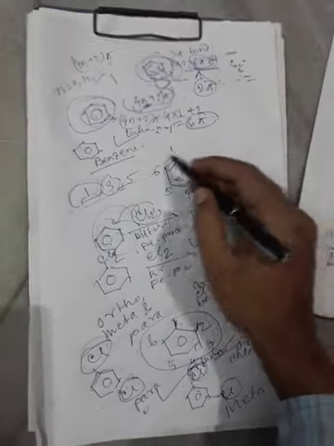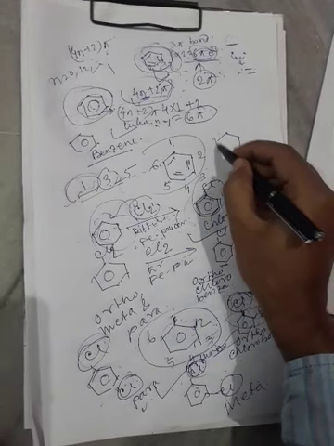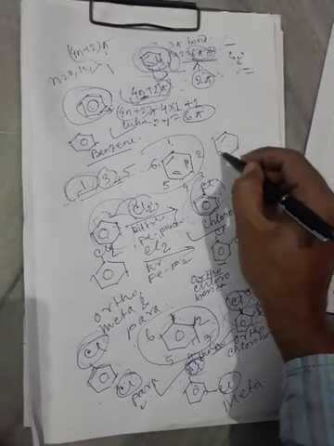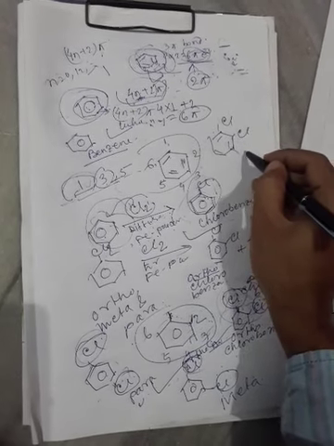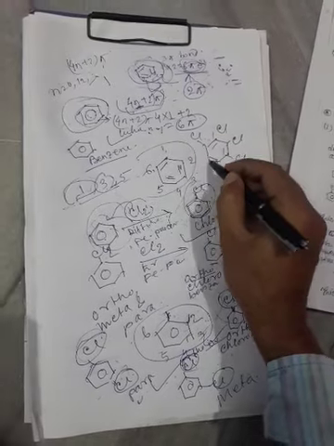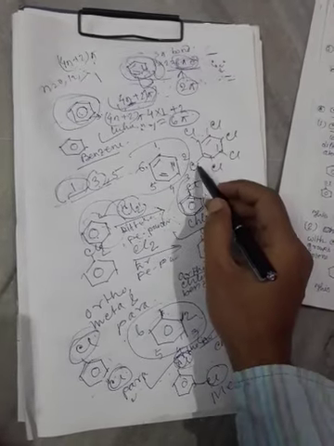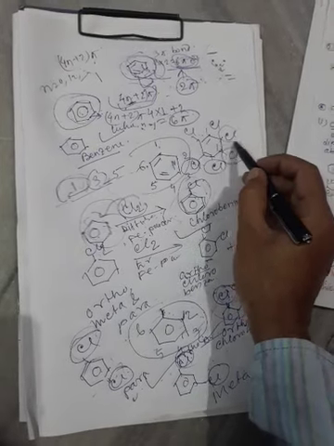Now when benzene is treated with chlorine, all hydrogen atoms of benzene are replaced by chlorine atoms and finally we get benzene hexachloride. All hydrogen atoms are removed when chlorination of benzene is done.